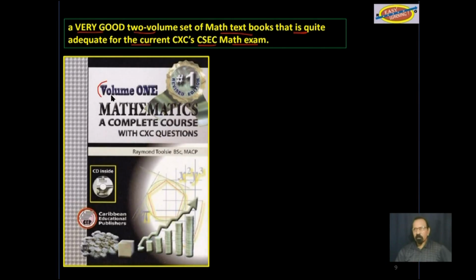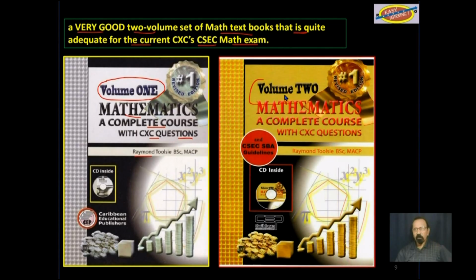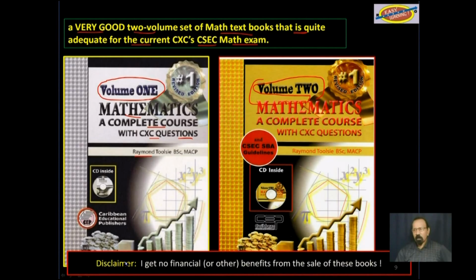Here is a picture of volume 1, Mathematics, a complete course with CXC questions by Raymond Tulsi. And here is a picture of volume 2. Disclaimer, I get no financial or other benefits from the sale of these books.